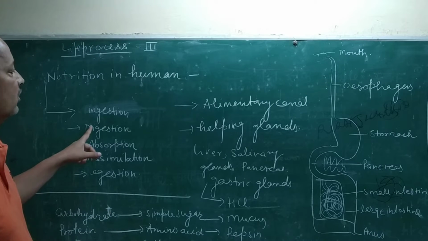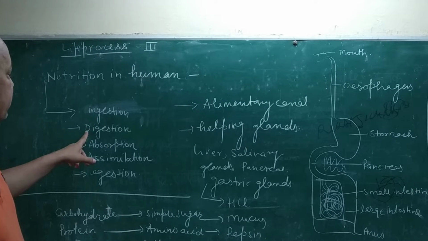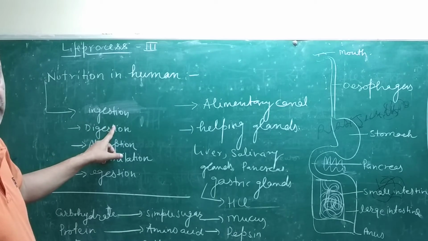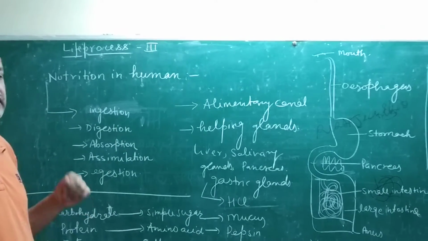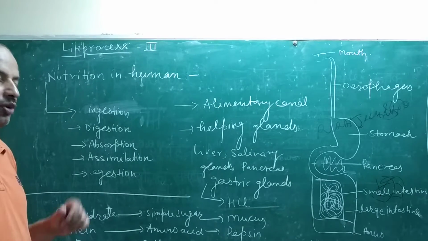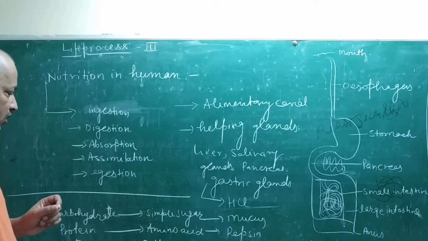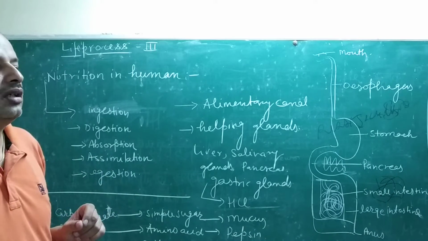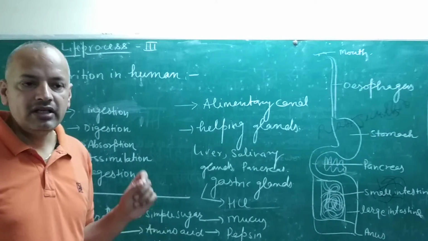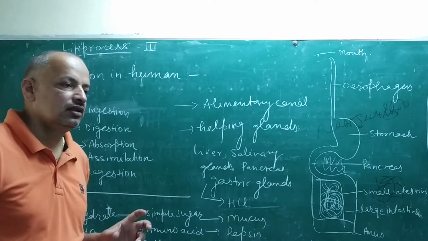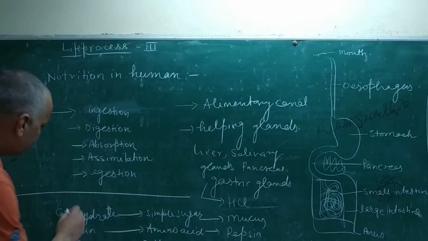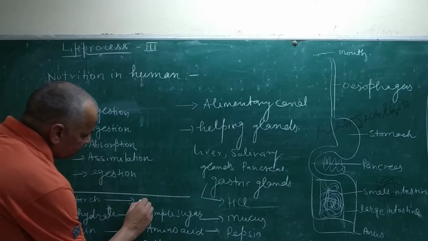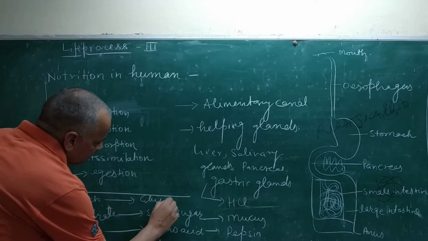The second process is digestion. So digestion will start from your mouth. But what is digestion? Digestion is the process in which complex food material changes into simple substances. Suppose starch, a complex carbohydrate, changes to the simple sugar glucose.